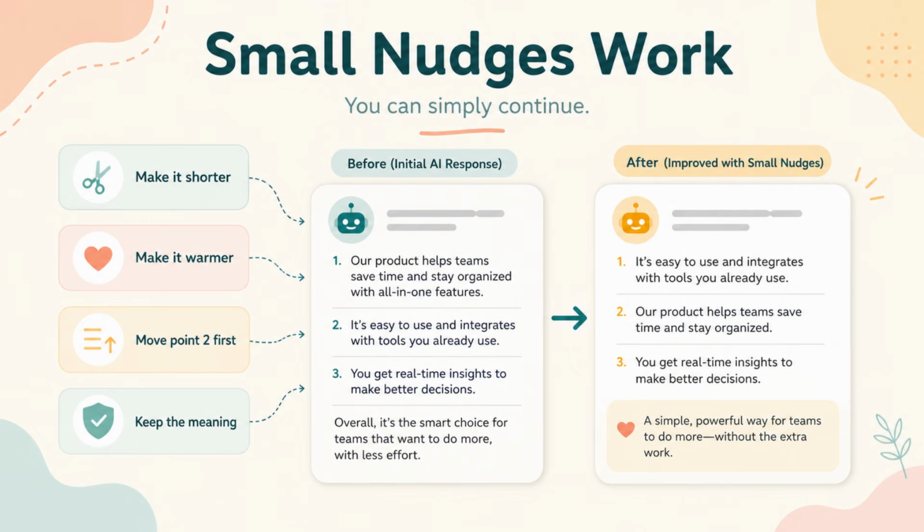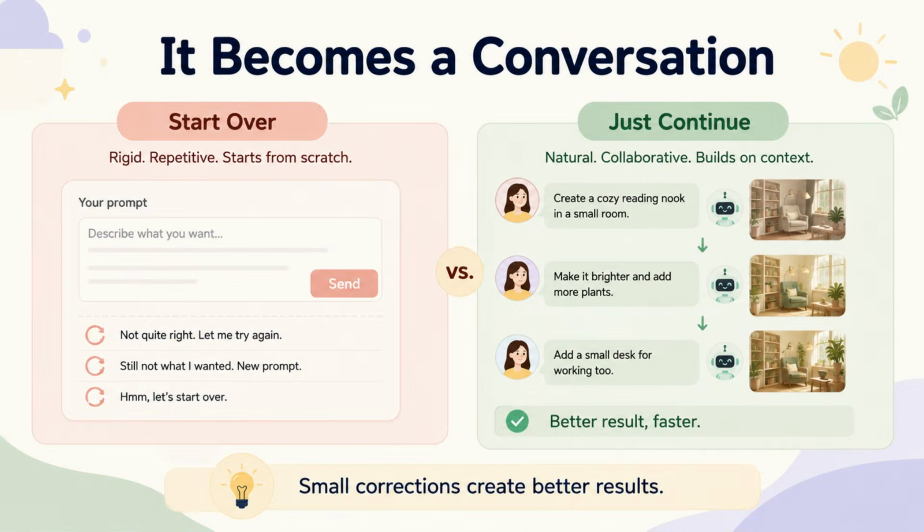These are small nudges. Just like you would speak to a person helping you with the draft, you do not need to paste the same information again. You do not need to write a full new prompt. You can simply continue. That is when using AI starts to feel less like filling a form and more like working with someone. Small corrections can create a much better result.